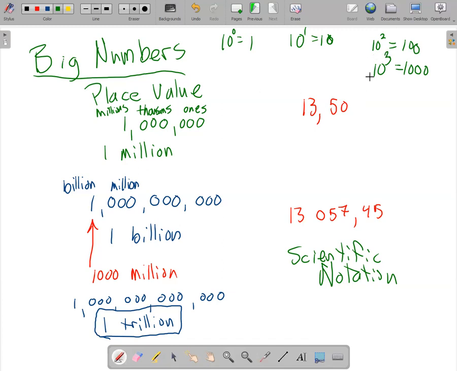So the nice thing about powers of 10 is the power is related to the number of zeros that you see, which is pretty cool, right? So powers of 10 are nice. They're easy compared to powers of other numbers, which aren't so nice. So in this number right here, I see 1, 2, 3, 4, 5, 6, 7, 8, 9, 10, 11, 12. So a trillion must be the same as 10 to the power 12 because there are 12 zeros there. Okay. Now that's just a power of 10. To make this scientific notation, I have to multiply something by it. So the scientific notation version of a trillion would be 1 times 10 to the 12.